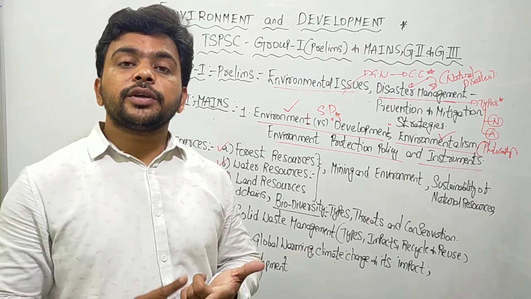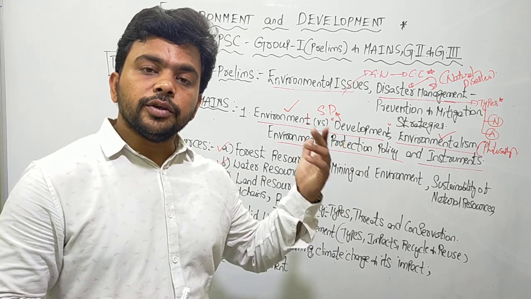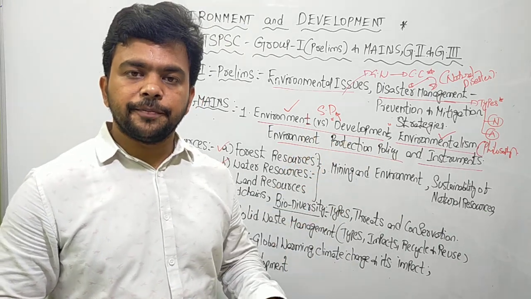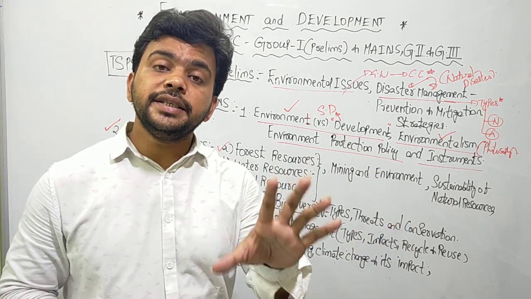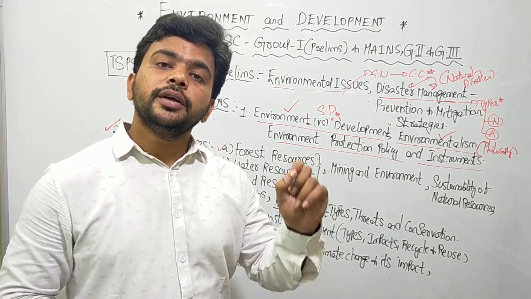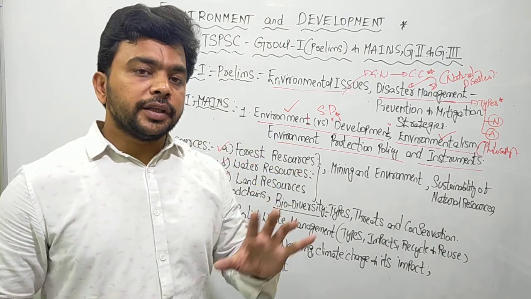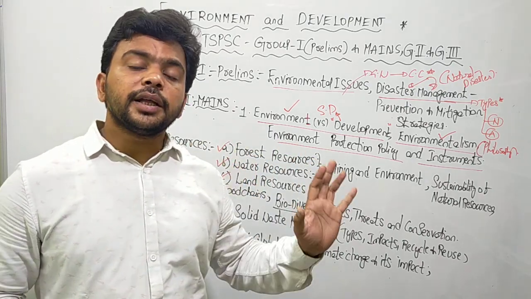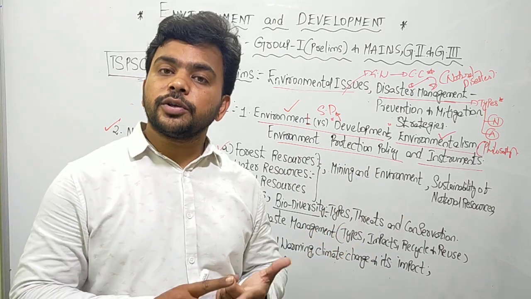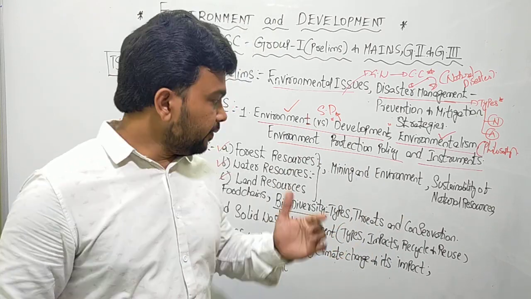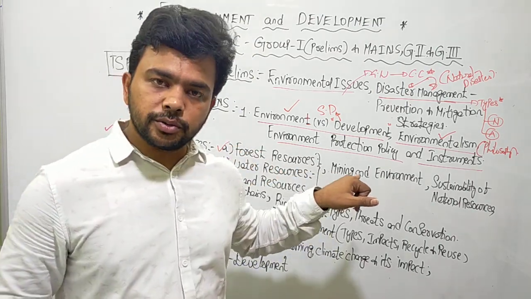For example, we have the Forest Act, a British era Act of 1927. That is still in existence, with some changes made. At the same time we have the Forest Conservation Act 1980, which talks about the conservation of the forest. Then we have the Scheduled Tribes and Other Traditional Forest Dwellers (Recognition of Forest Rights) Act, or simply the Forest Rights Act 2006. We have various forest policies. All these things you have to understand as part of the forest resources.